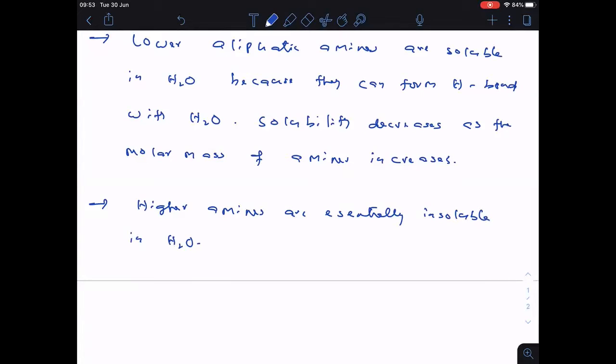Higher amines are essentially insoluble in water. Clear?